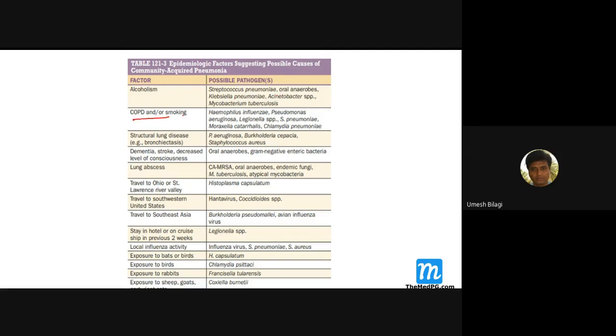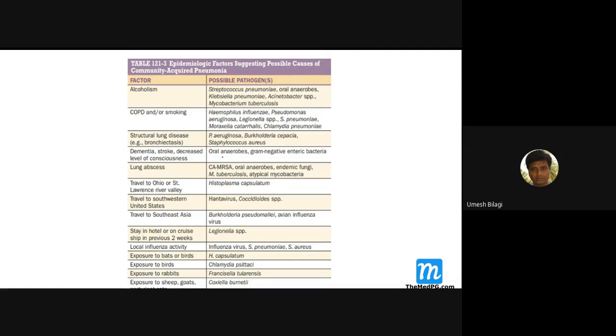COPD and smokers, if they come with pneumonia, this is the one: Haemophilus influenzae and Pseudomonas. And if the patient has a structural lung disease like bronchiectasis, then Pseudomonas aeruginosa. You should know these pathogens. So COPD, Haemophilus influenzae; alcoholic, Streptococcus pneumoniae; structural lung disease, Pseudomonas aeruginosa.